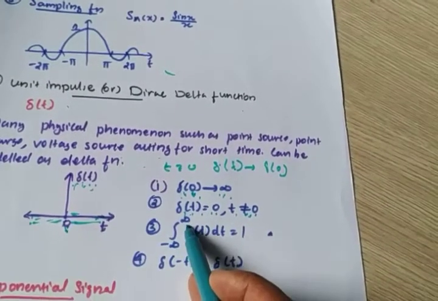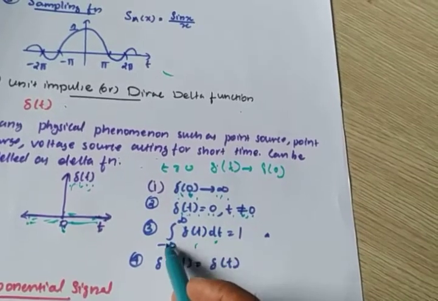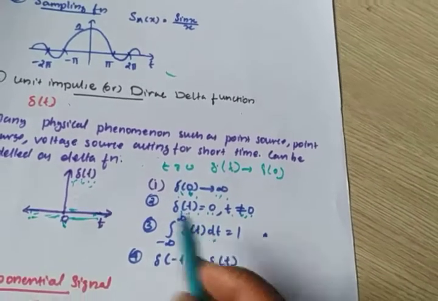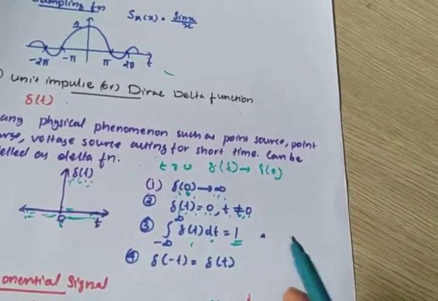Integral from minus infinity to plus infinity of del of t dt. We are integrating from minus infinity to plus infinity. This signal will give 1 only.